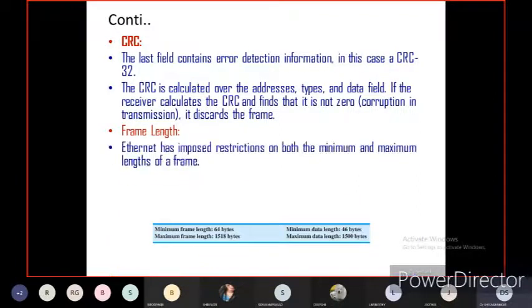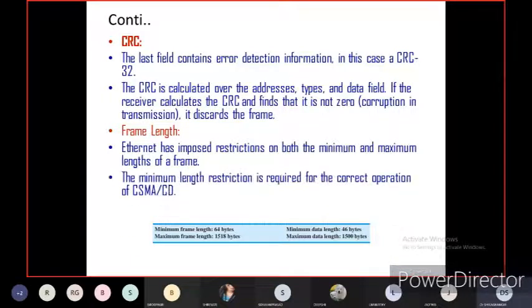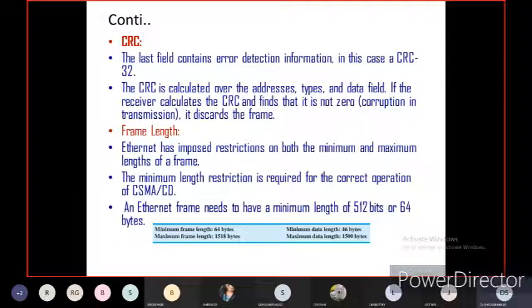What is frame length? Ethernet has imposed restrictions on both the minimum and maximum length of a frame. The minimum length restriction is required for the correct operation of carrier sense multiple access. An Ethernet frame needs to have a minimum length of 512 bits or 64 bytes. The minimum frame length is 64 bytes, the maximum frame length is 1518 bytes exactly. The minimum data length is 46 bytes. The maximum data length is 1500 bytes.